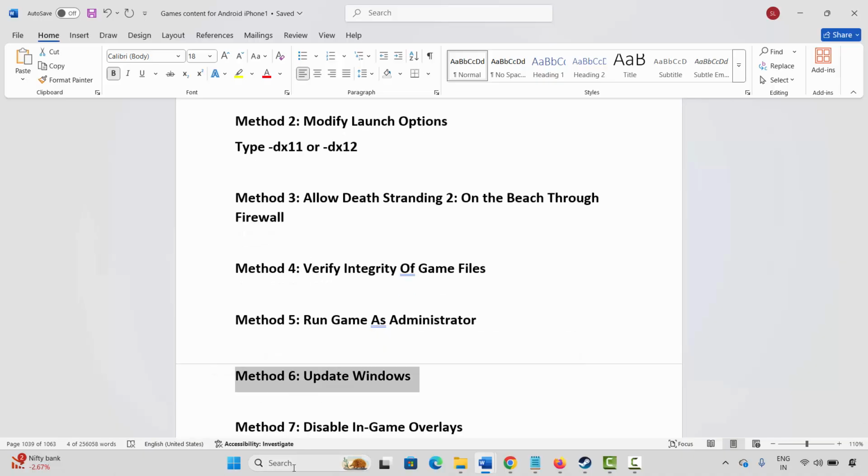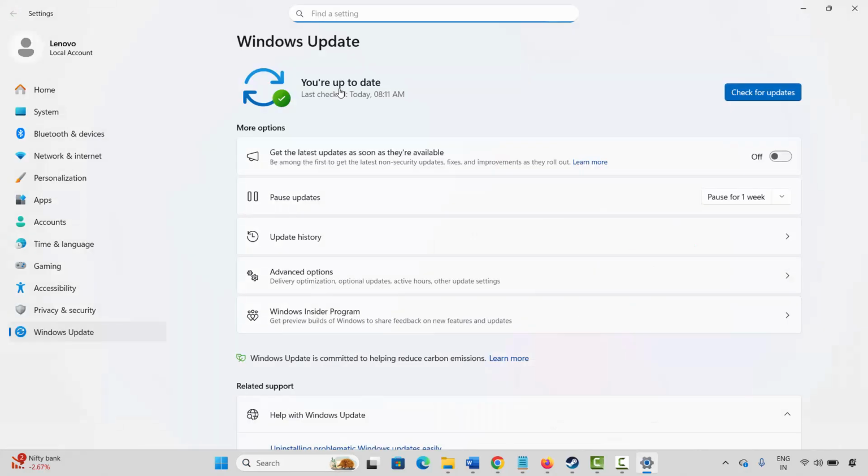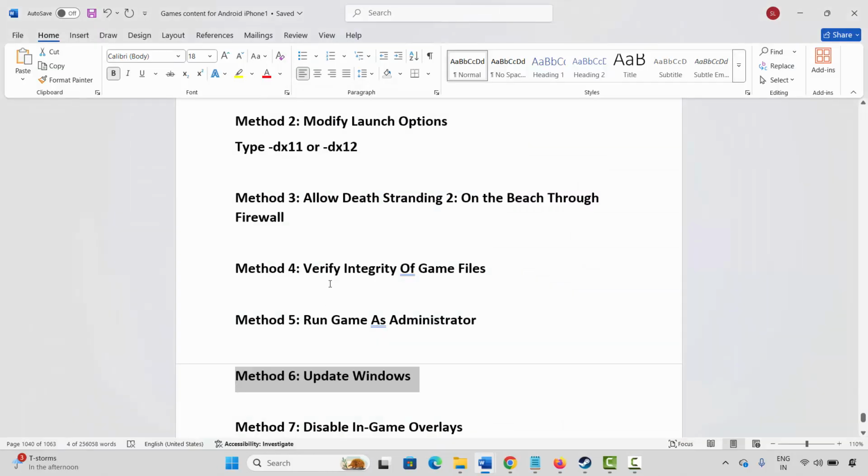The next method is to update Windows. So for that, go to the Windows search for check for updates. Here you have to click on check for updates option and wait for some time. After you check if there is any update available, now try to launch the game and then check if the issue is fixed or not.